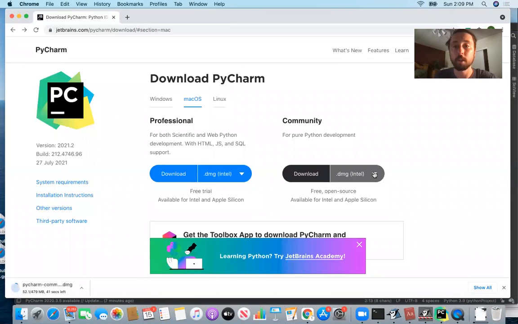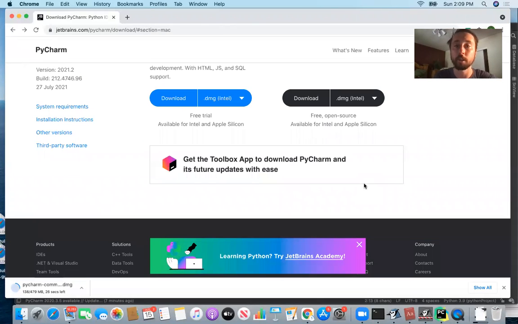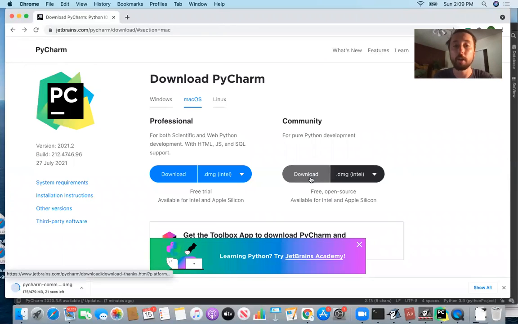So maybe you would have to specify that. It looks like you have Intel and Apple Silicon, whether you're talking about a PC or a Mac operating system. Hopefully that's clear enough to you, and then it would go ahead and make that download. I sort of regret doing that because now I just have to delete it, because you can see that I already had it downloaded on my computer.